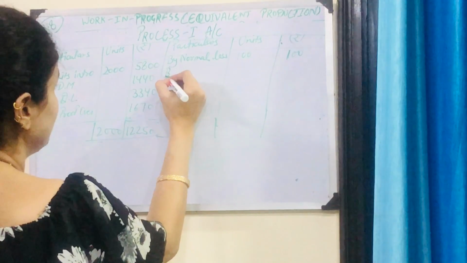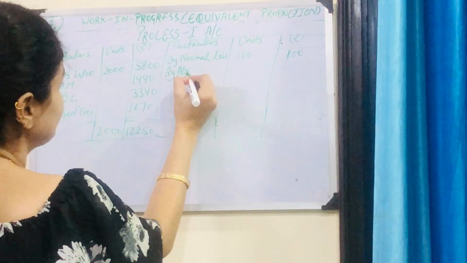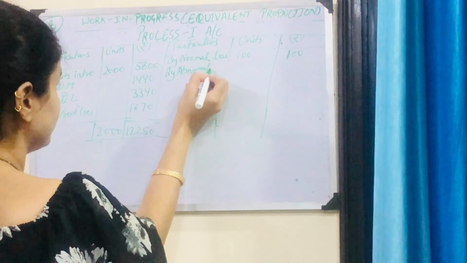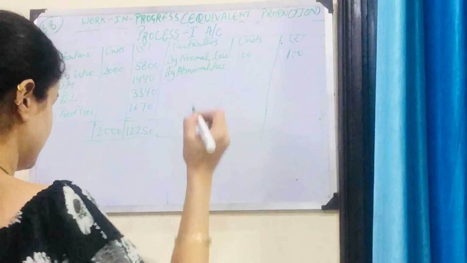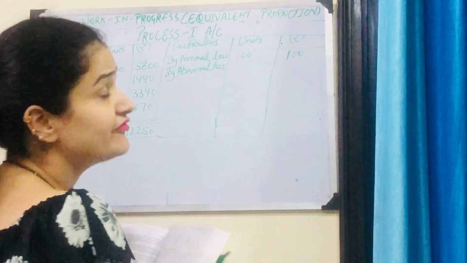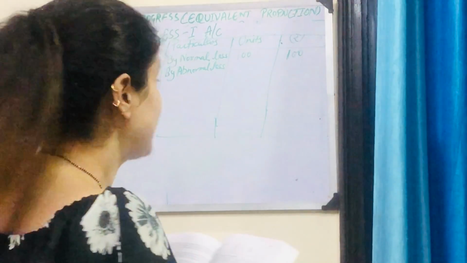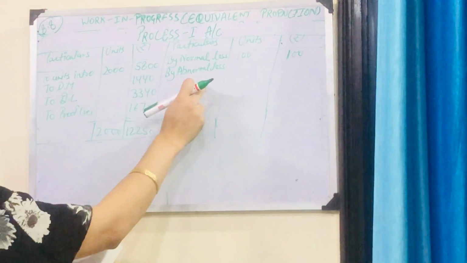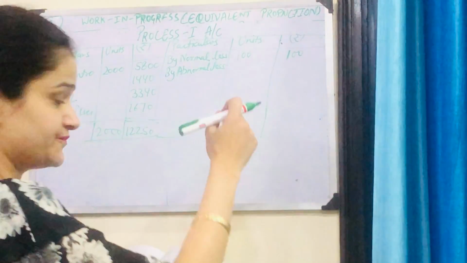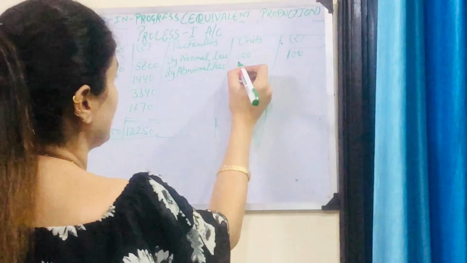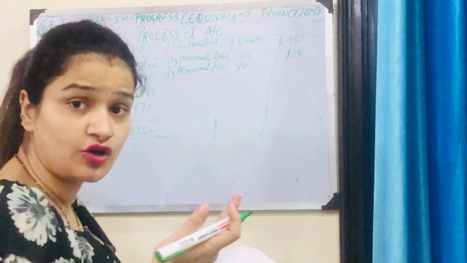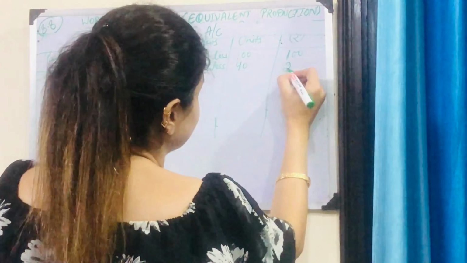Then by abnormal loss, if we would have abnormal gain, we could write it down here, not here. Here we'll write down the losses. Abnormal losses 40 and the total cost was 280.